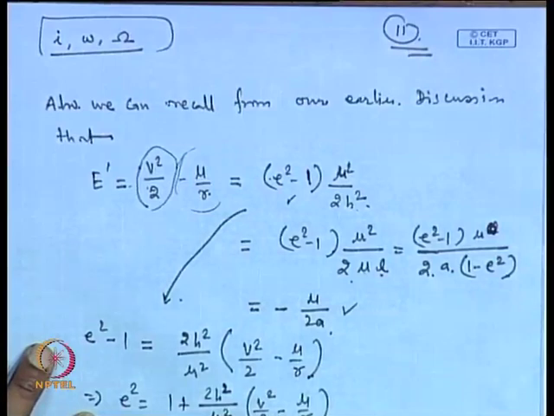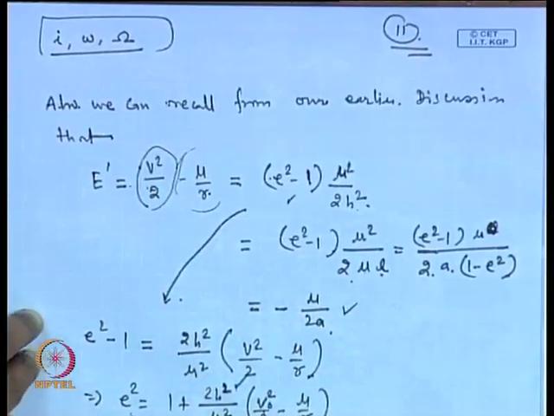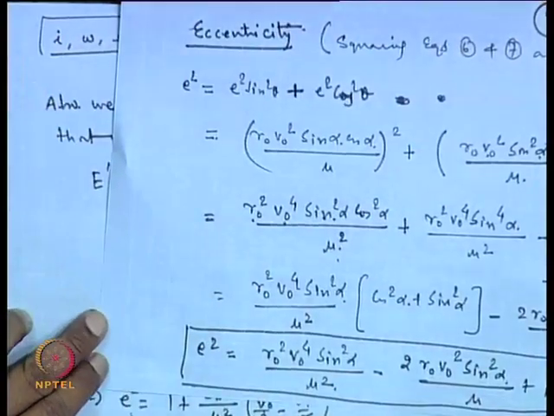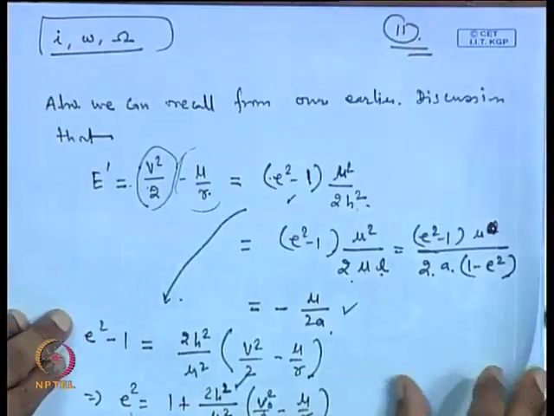So, now h is known to us, mu is known, V you can replace now by V 0 and r can be replaced by r 0. So, also you can get eccentricity directly in terms of this equation. So, we have two equations for finding out the eccentricity, either we use this or we can use this.